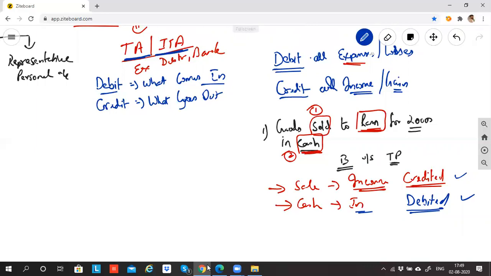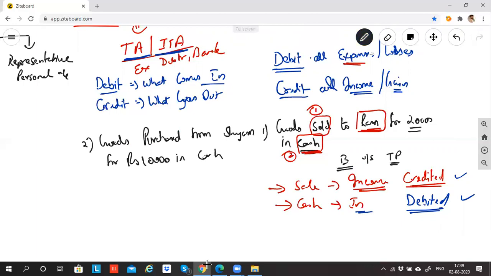Comfortable? Second example. Goods purchased from Sham for rupees 10,000 in cash. So which two accounts are affected? Which two accounts are affected? Purchase account and cash account.